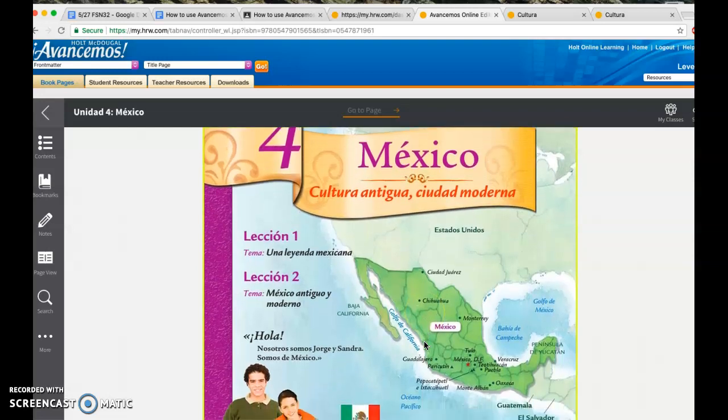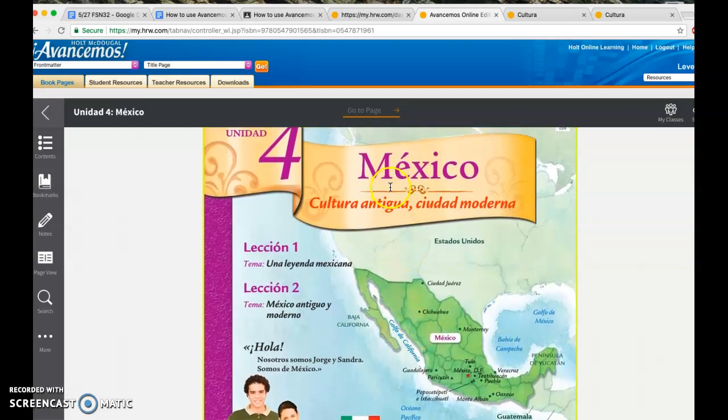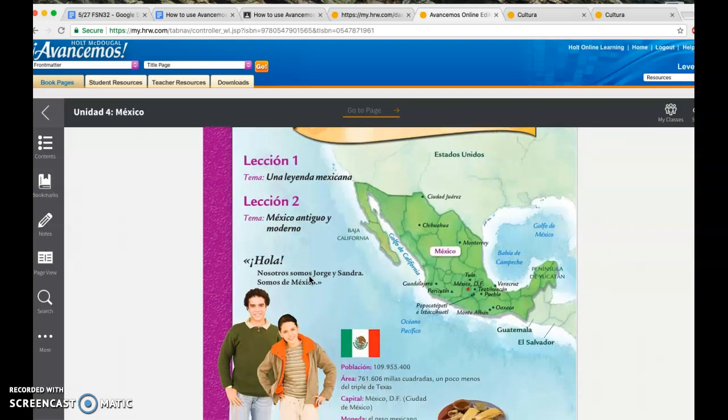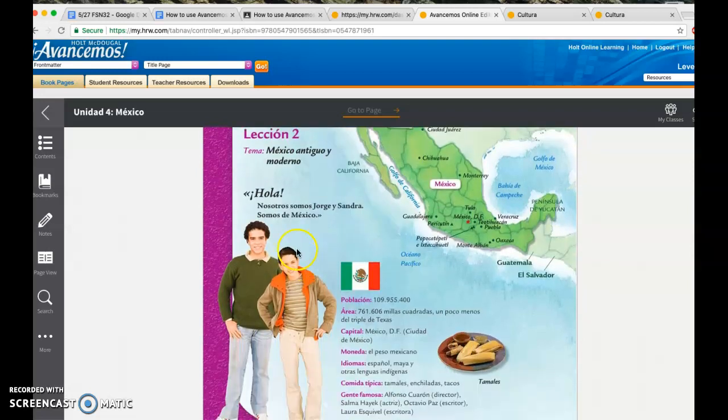So, you're going to go through this part. México, Cultura Antigua, Ciudad Moderna. Ciudad. What does that mean again? City. Yes, very good. Okay, and then we have Lección 1, una leyenda mexicana. Tema México, antiguo y moderno. All right. Hola, nosotros somos Jorge y Sandra.